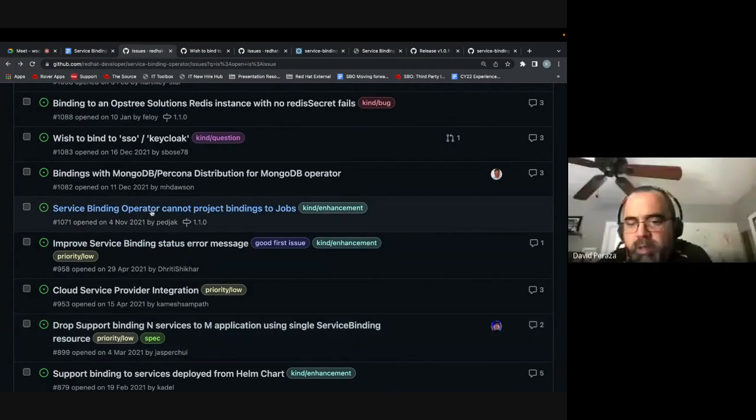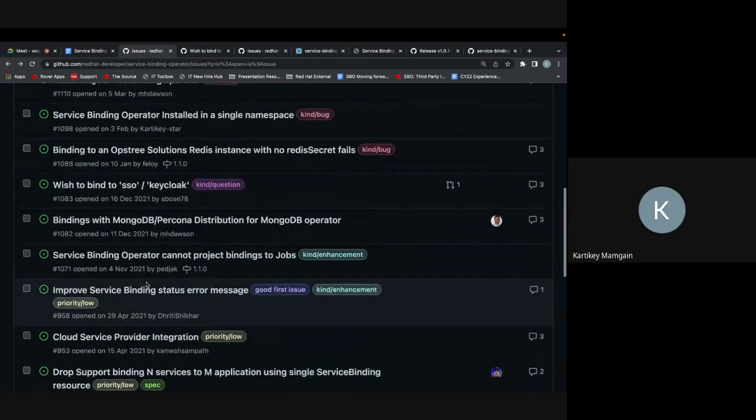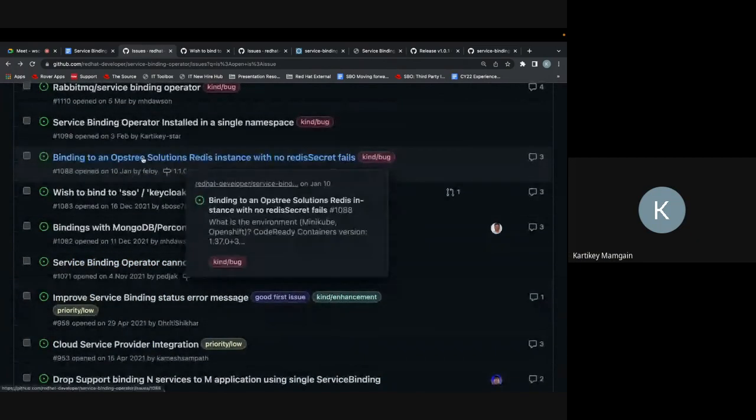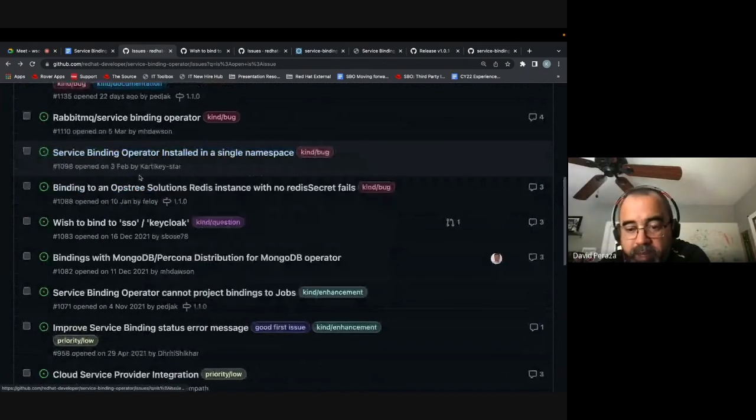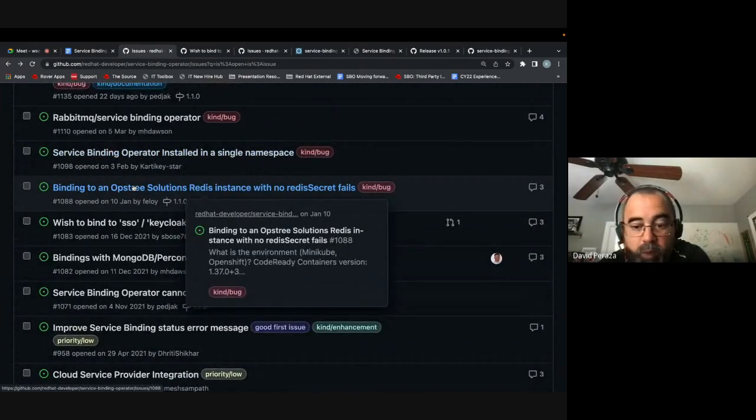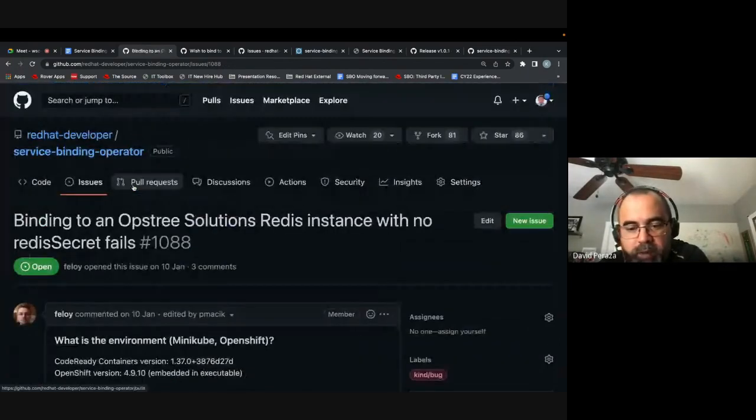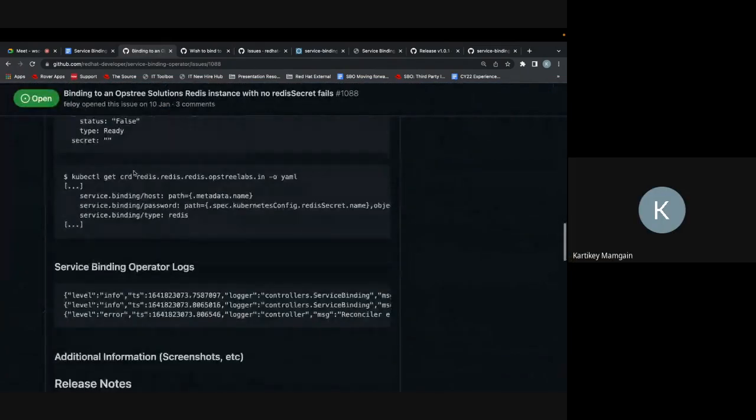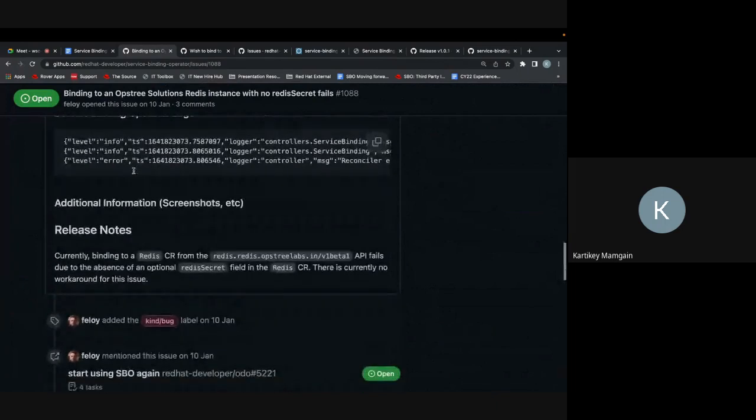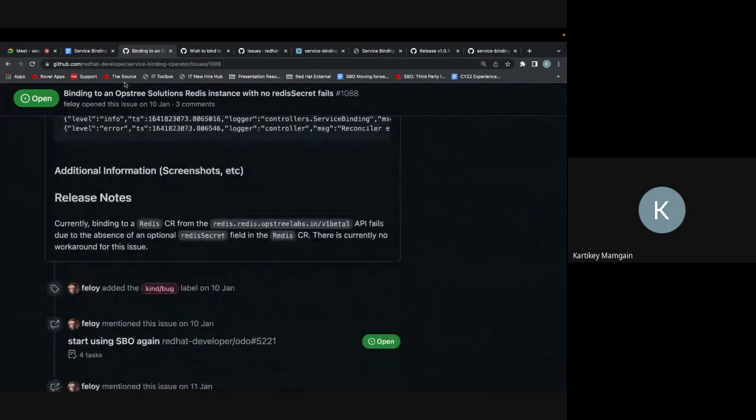And then I'll write a story for that other one, the 1088 Obstry Solutions Redis instance, right? Yep. Okay, I'll write a story for that one. I mean, it's not going to solve that issue like you said. Well, it eventually will, but it's a more generic support feature that we need to add. Good. Yeah. Okay. Then we're good to go, right? Yeah.